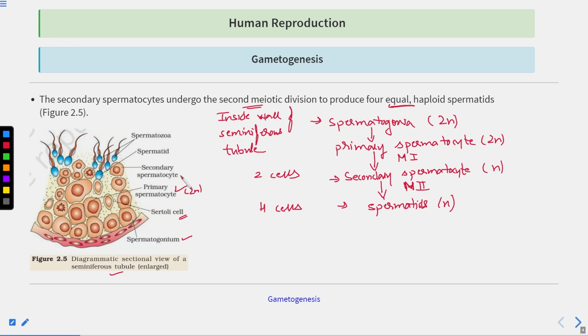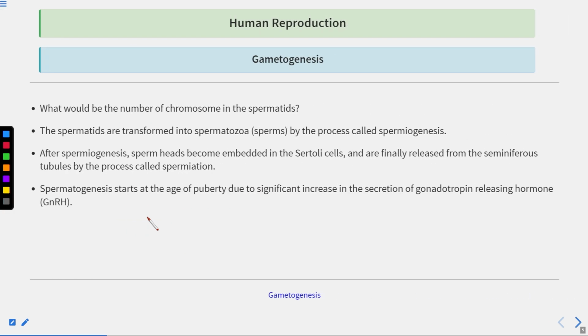It will form the secondary spermatocyte, which will be haploid because it is formed by meiosis. Spermatids are also present here, and they are also haploid. Then here are the spermatozoa, which mature into sperms. So spermatids then transform into spermatozoa.